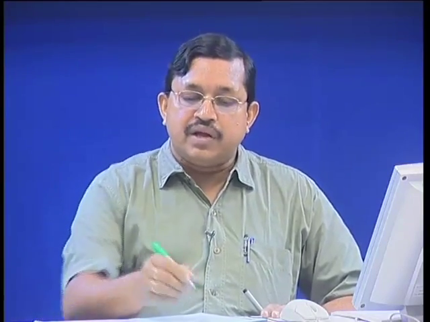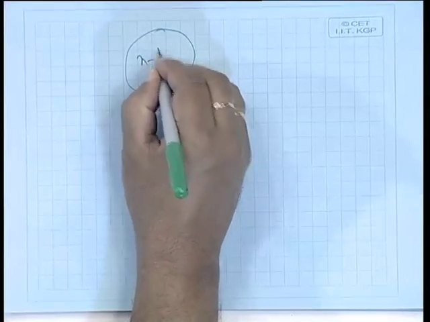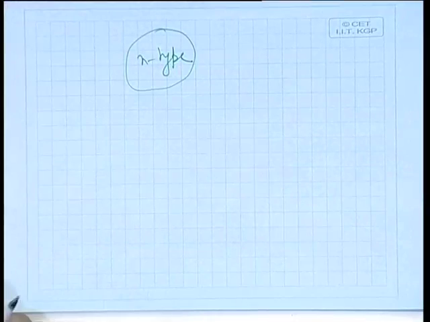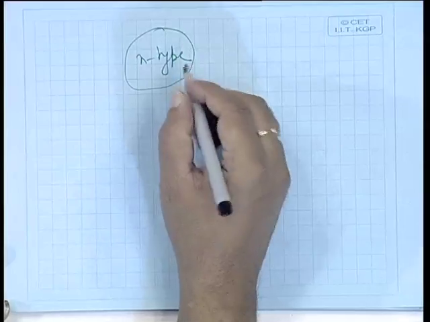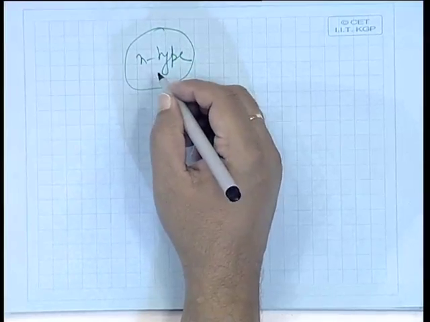Suppose there is a material, you have doped it n type. This n type material has both electrons and holes. You can ask me, sir, from where the holes are coming?